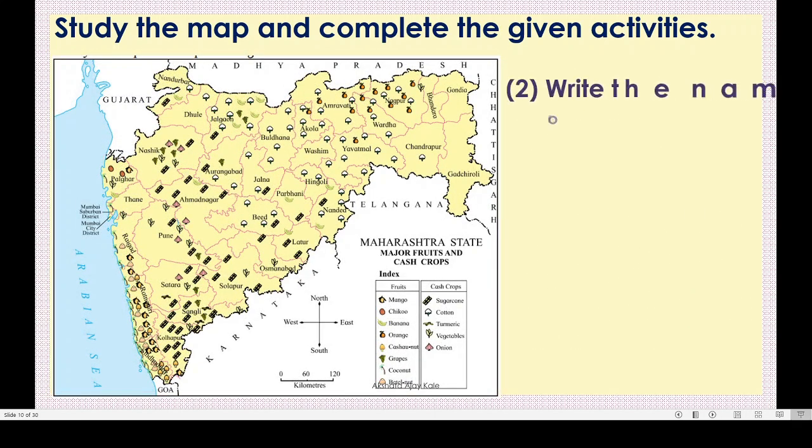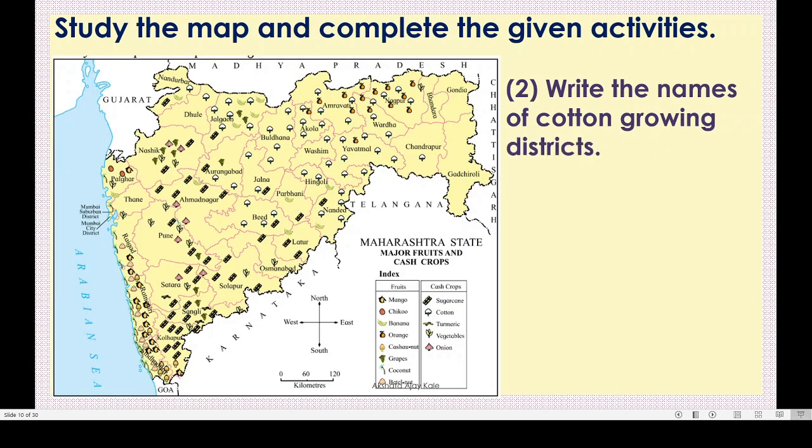The second question is: write the names of cotton growing districts. Cotton, where is the symbol? Yes, here it is cotton, correct? Now see the symbol. So many cotton symbols we can see in this area, right? We can see Buldana, Jalgaon, Dhule, then Akola, Amravati, Nagpur, Yavatmal, Hingoli, Nanded, Beed, Jalna, Aurangabad, right? All these names we have to write here like this.